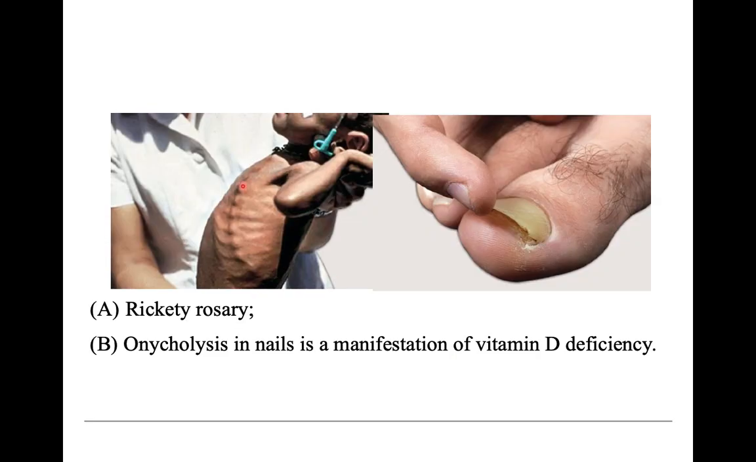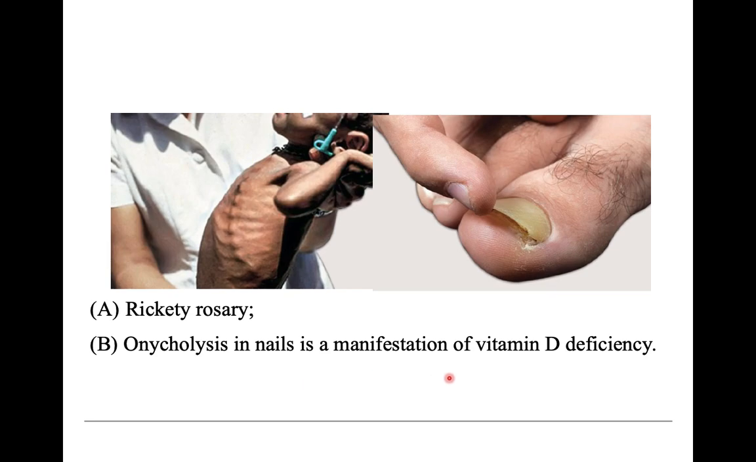And the fourth important feature you have to remember is that there will be a beaded appearance around the costochondral junction. You can see here this particular line. This appearance is known as the beaded appearance, also known as the rachitic rosary. So four findings you have to remember in rickets. One is the bossing of the skull. Second, pigeon chest. Third, bow legs. And fourth, rachitic rosary. Another finding is that there will be brittle nails, so nails will be easily broken, and that is known as onycholysis. That is also one of the manifestations of vitamin D deficiency.